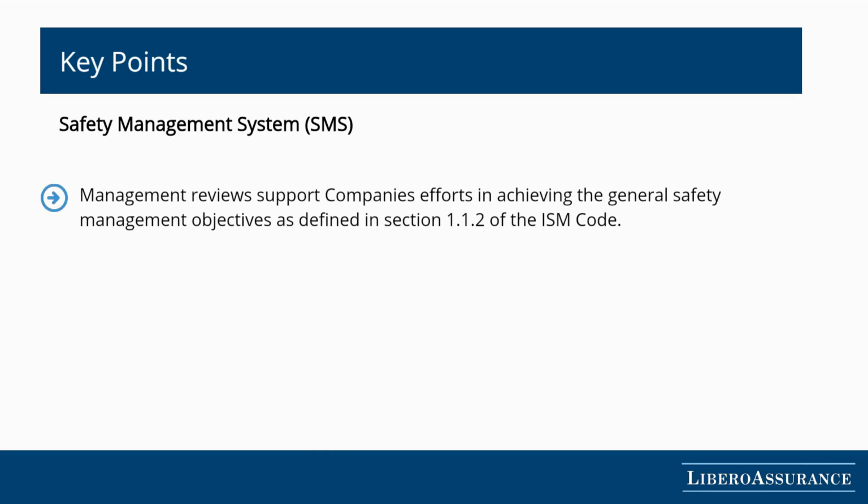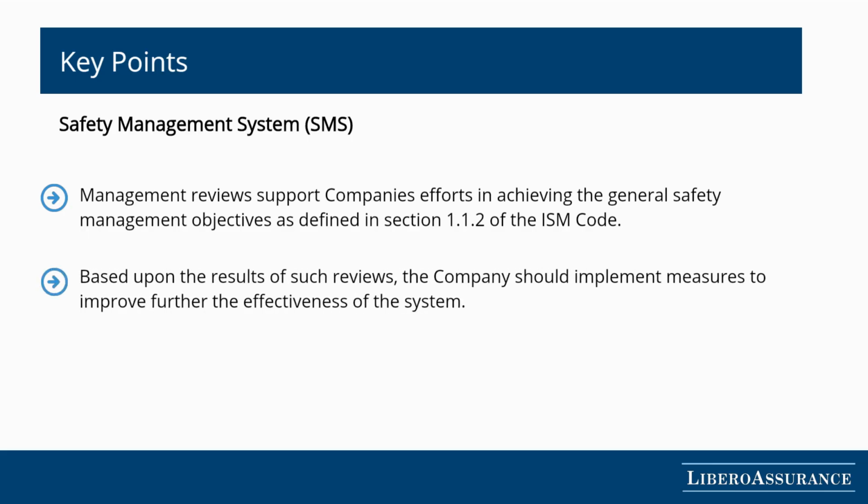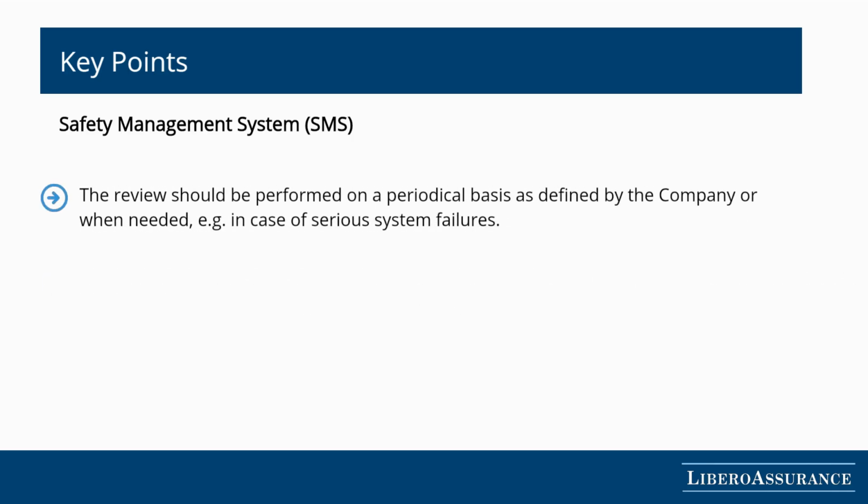Management reviews support the company's efforts to achieve the general safety management objectives as defined in Section 1.1.2 of the ISM Code. Based on the outcomes of such reviews, the company should implement appropriate measures to further enhance the system's effectiveness. These reviews should take place on a regular basis, as defined by the company, or whenever needed, for example, in the case of serious system failures.